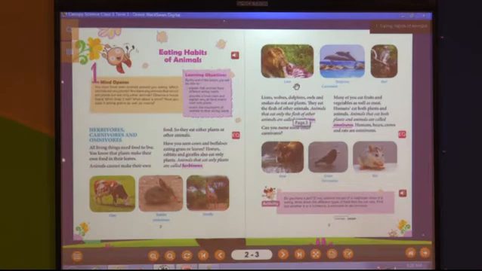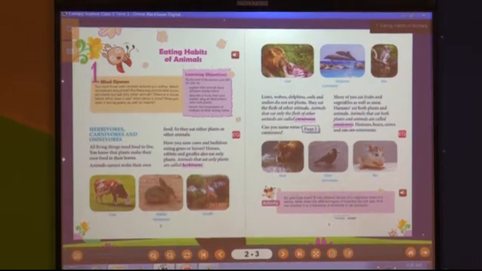Now, my next question is, what could we call an animal that eats both plants and animals? Think, children. Can you think? You can see in the textbook that we have given some examples of animals that eat both. So, what are they called? They are called omnivores. What are they called? Omnivores.